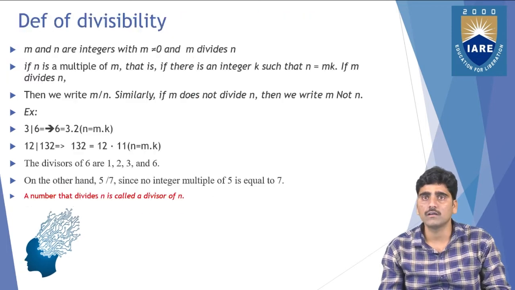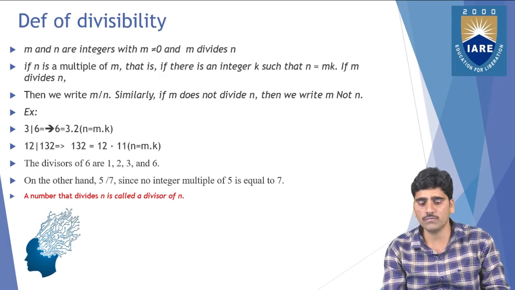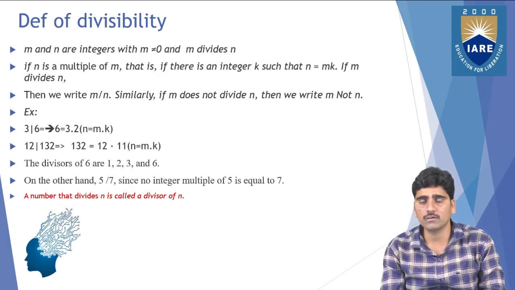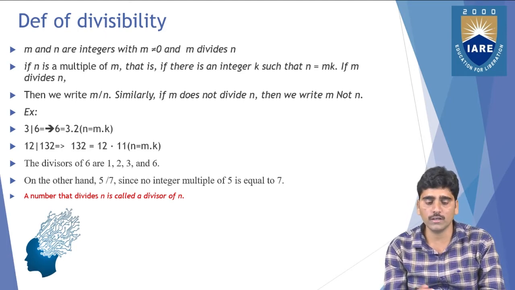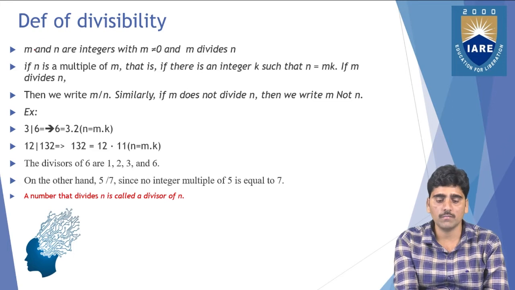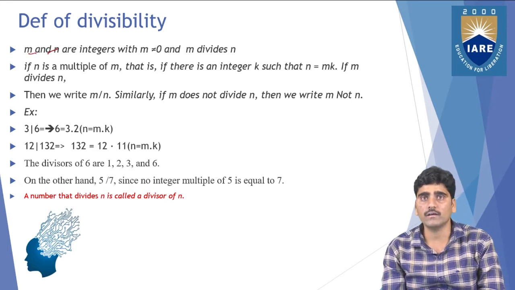Next, the definition of divisibility. Generally we know that we divide a number by another number. You can take any two integers, m and n. m and n are two integers, but m should not be 0, and m divides n.